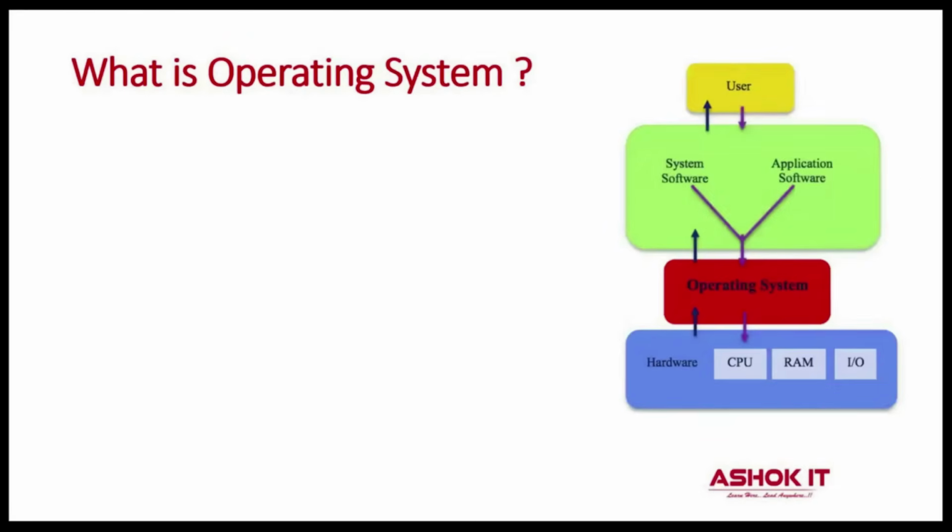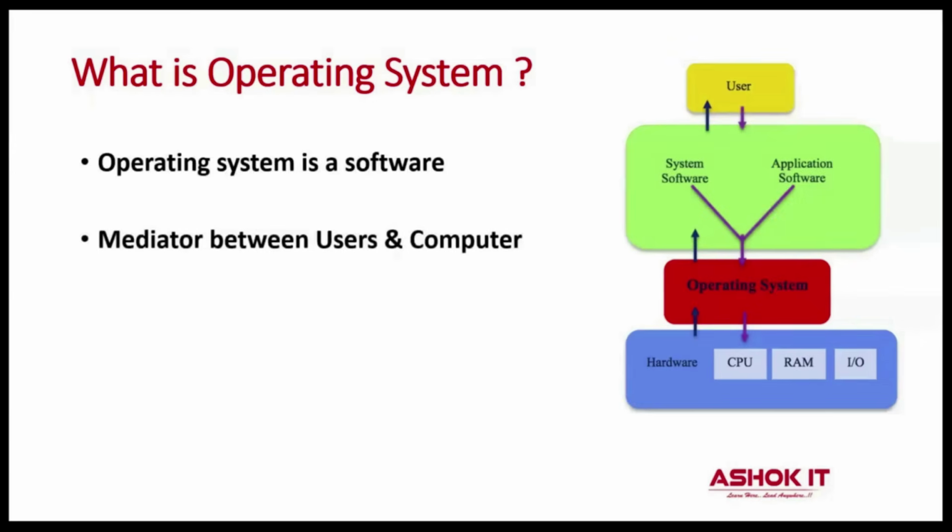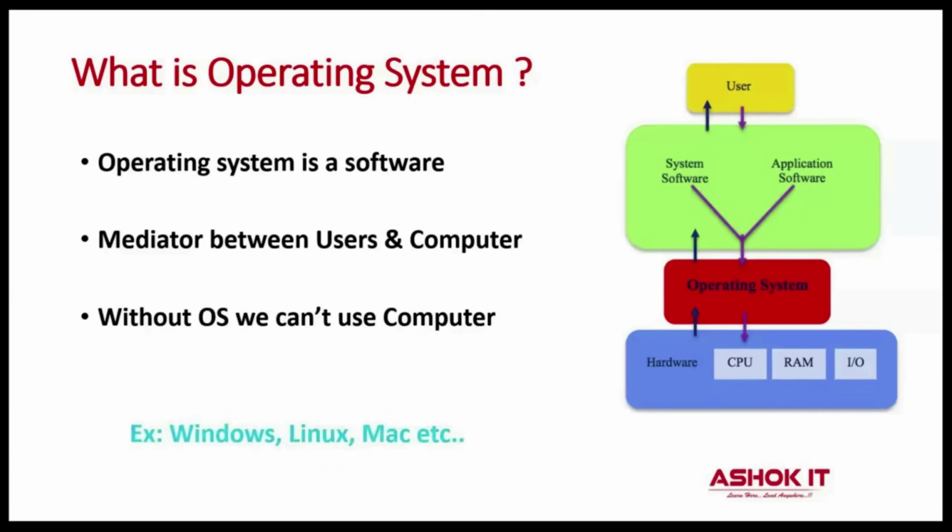Coming to the actual topic, what is operating system? Operating system is a software that is going to act as mediator between users and computers. As you see in the diagram, if user want to perform some operation in the computer, then definitely operating system is required, which is going to act as a mediator. Without having operating system, we cannot use that computer. There is no use of computer if OS is not available in that. And there are several operating systems available in the market. Windows, Linux, Mac operating systems are available.